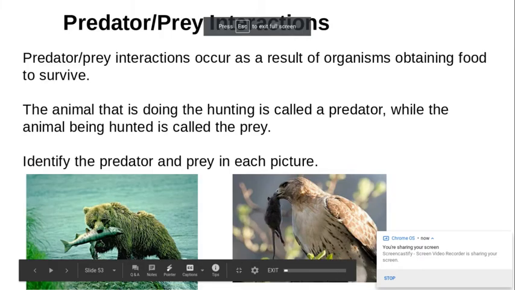All right, today we're going to cover slides 53 to 63. Make sure you're taking notes. You can use lined paper or a notebook.